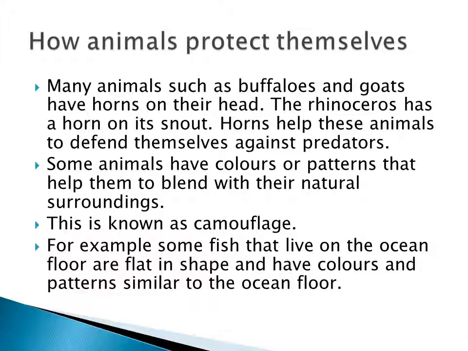For example, if you see the chameleon, according to its surroundings it will change color. Now on page number 116, you can see the diagram of a fish. It is called a flounder fish. It is a flat fish. According to the surroundings, it looks the same.